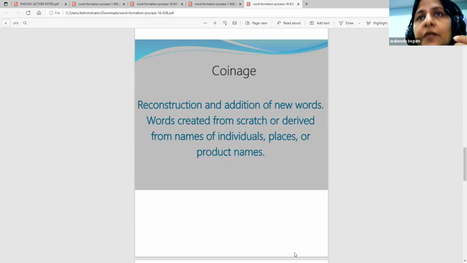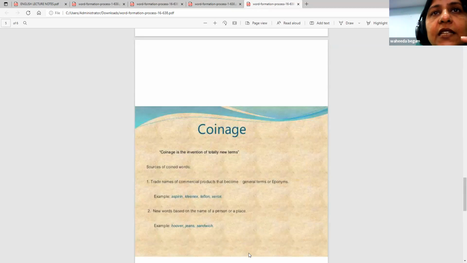Words created from scratch or derived from the names of individuals, places, or product names. Coinage is the invention of totally new terms, like trade names of commercial products that become general terms or eponyms. Aspirin, like the tablet aspirin. This is not a new word.